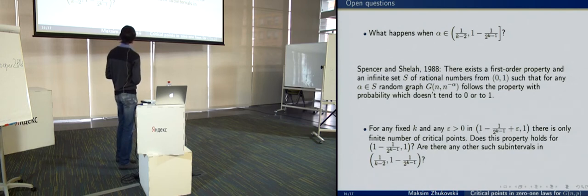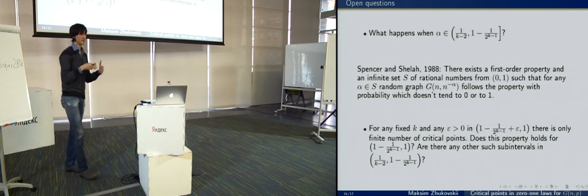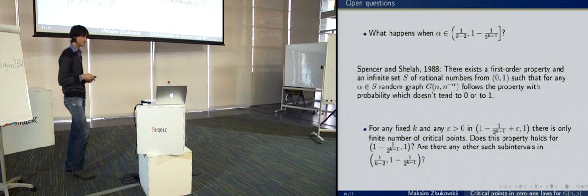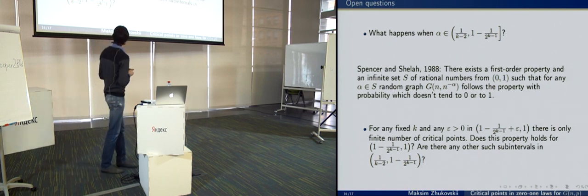And another question is, are there such finite subintervals in this interval? Well, that's all. Thank you very much.